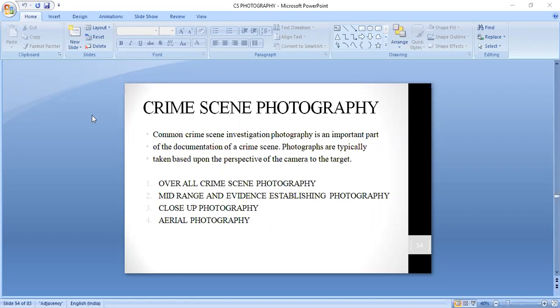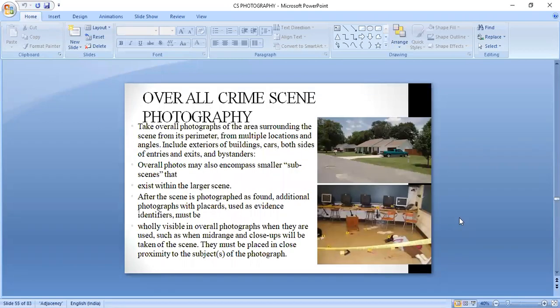Suppose the first step is your overall crime scene photography. In that case, how do you take the photograph? What it says is, when you go to the crime scene, when you have not even entered the crime scene, your primary duty should be to take the photograph of the overall region.